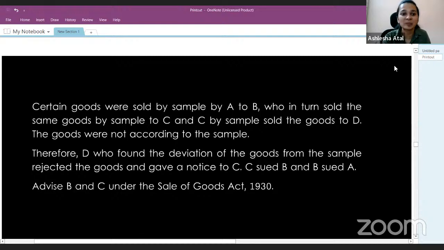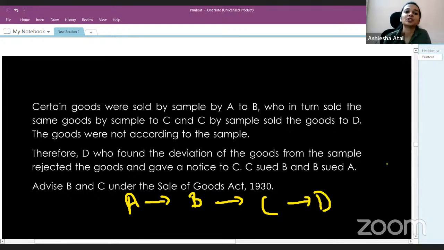There's a chain which is being made. First, A sold the goods to B by sample. B sold the goods to C, again sale by sample. And C sold the goods to D, again sale by sample.